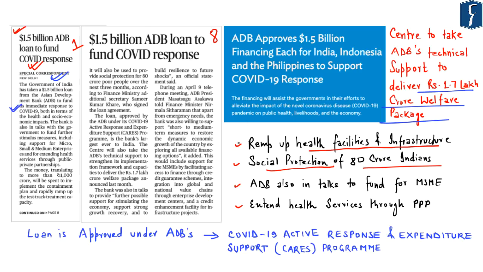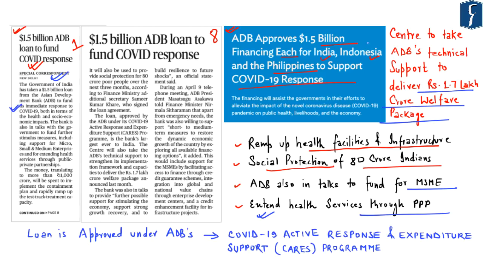Further, the Asian Development Bank is also in talks with the government of India with respect to funding the MSME sector and also to extend health services through public-private partnership. Now, this particular picture has been taken from the website of ADB, which says that ADB approves $1.5 billion financing each for India, Indonesia, as well as the Philippines to support the COVID-19 response.